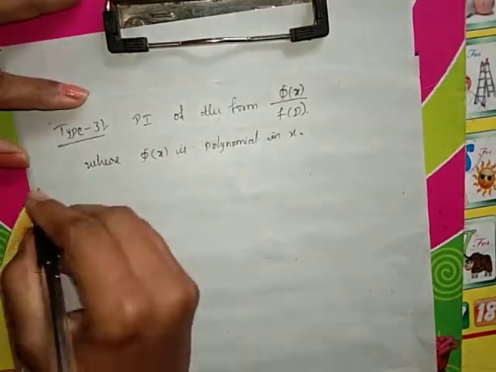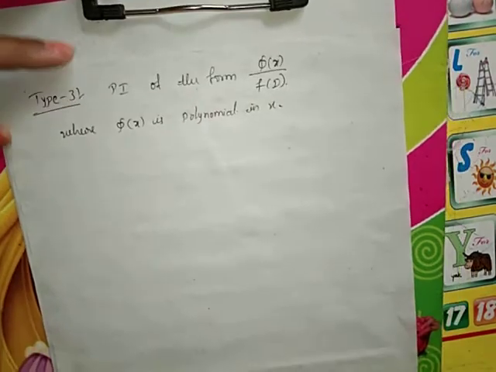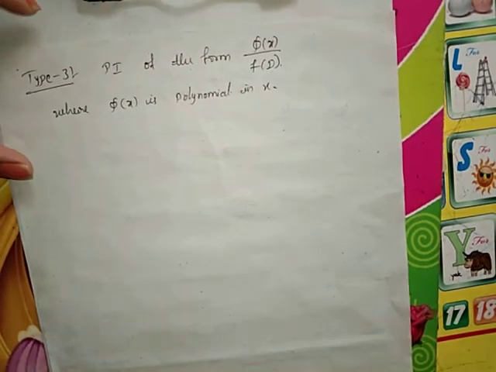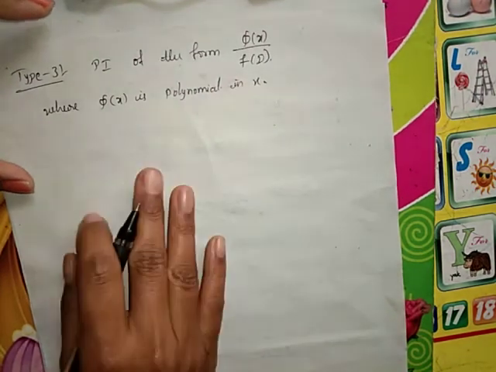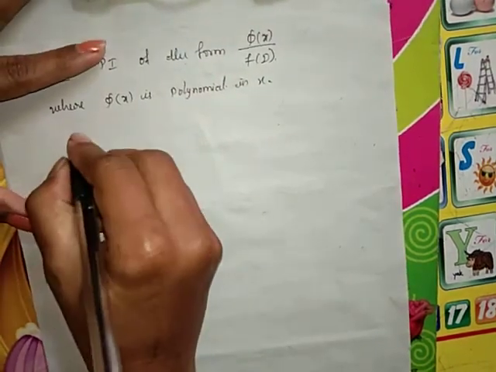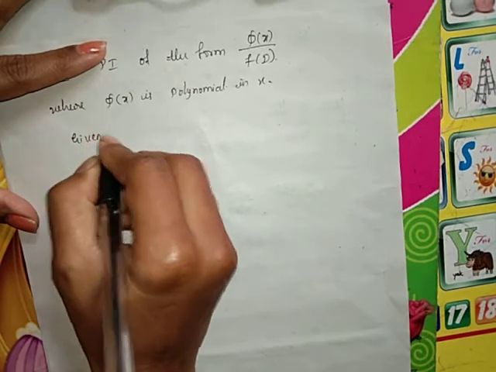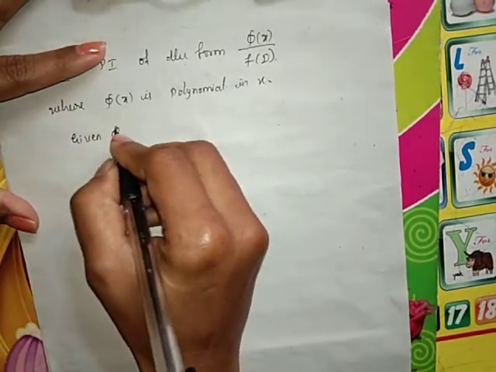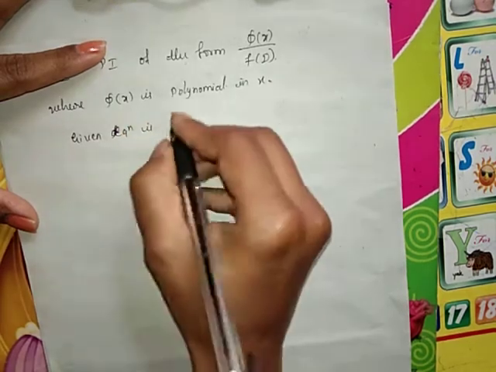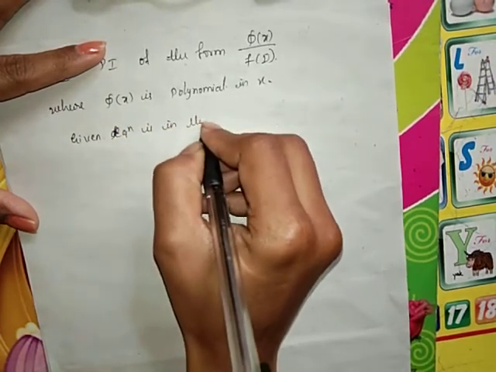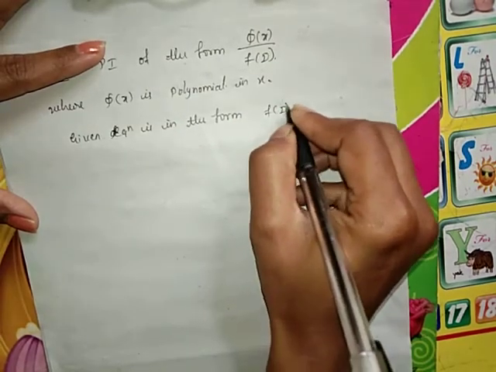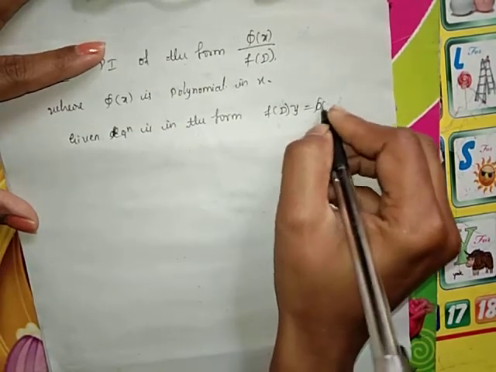So how do we find the particular integral of this kind of function? Here the given equation is in the form f of D of y equal to function of x.